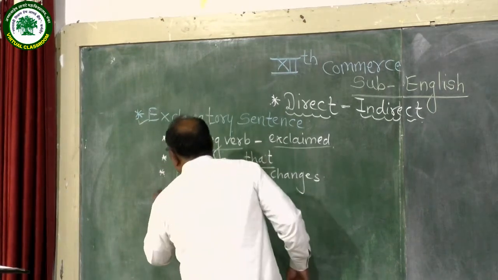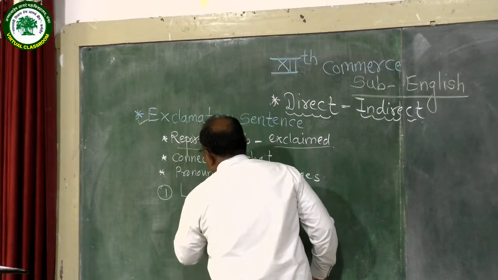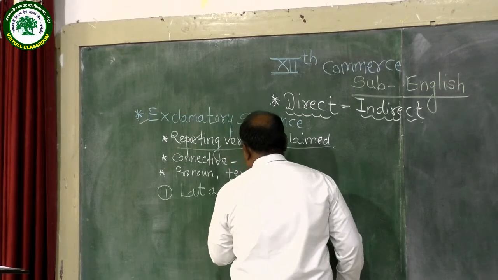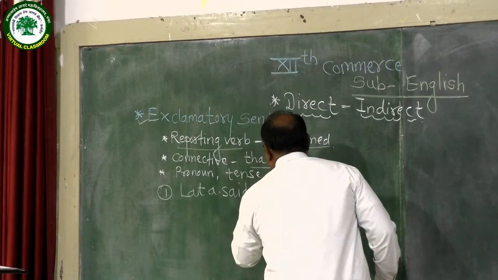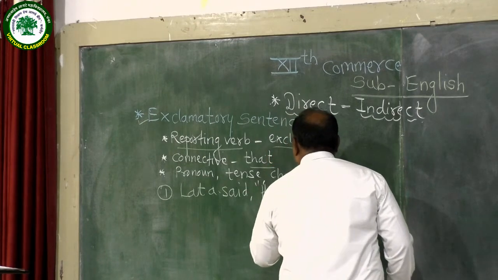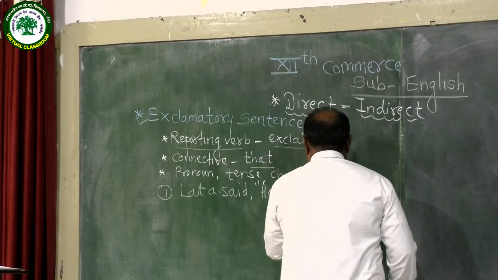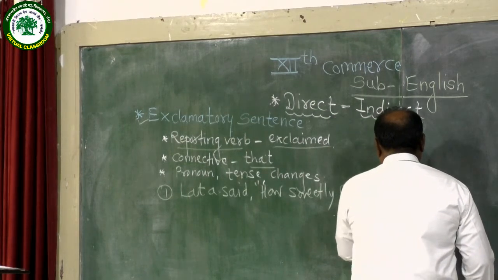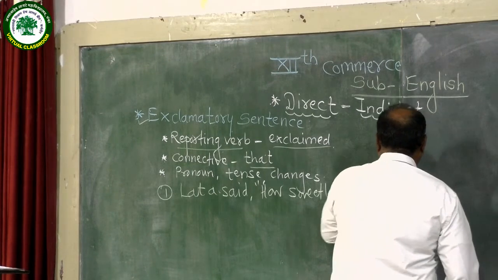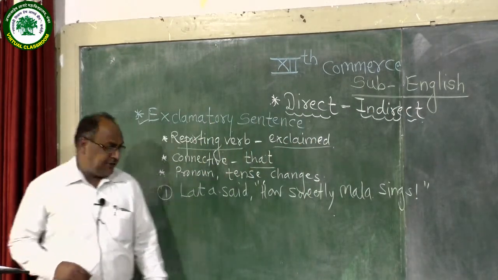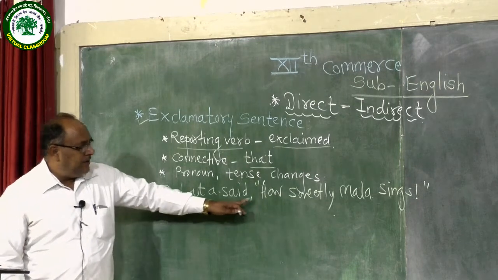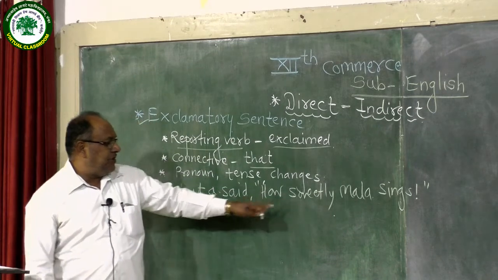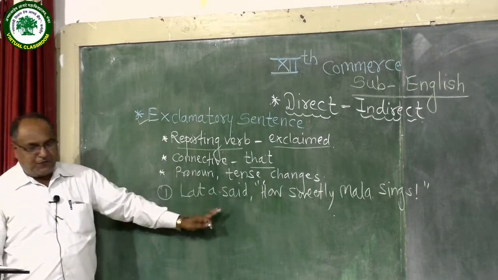For example, first example: Lata said, "How sweetly Mala sings!" Double inverted comma complete. Now see this sentence. Lata said, and in the double inverted comma there is an exclamatory sentence, and now we are going to change this exclamatory sentence into indirect narration form.